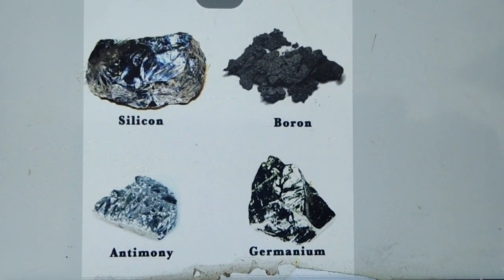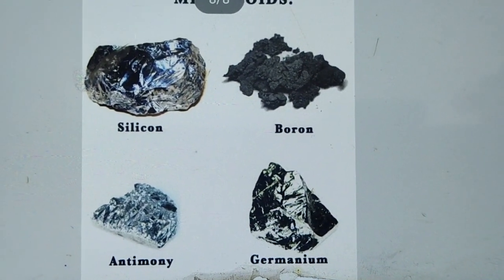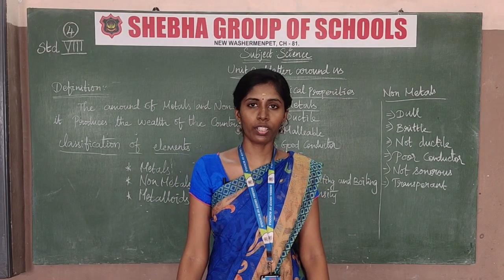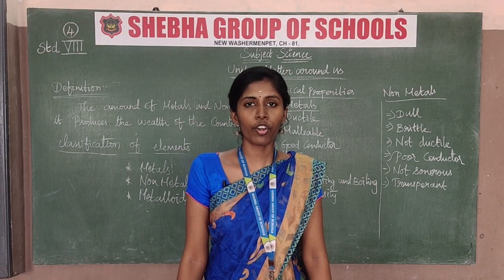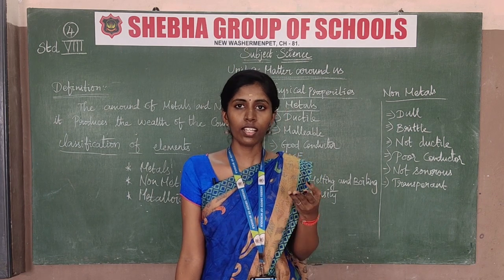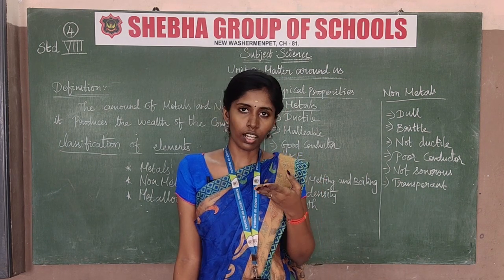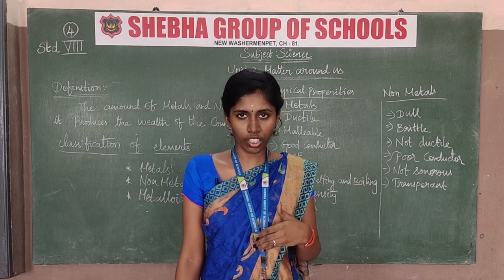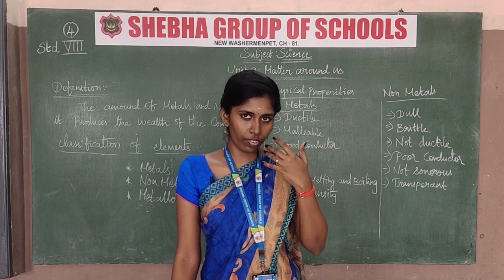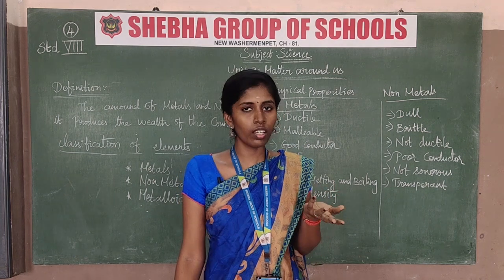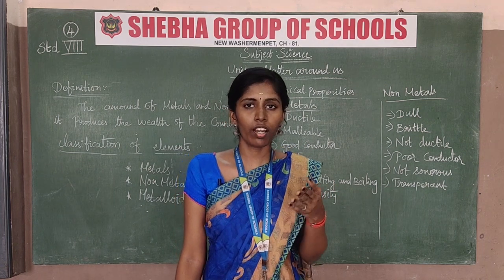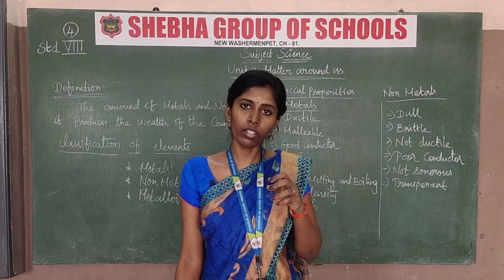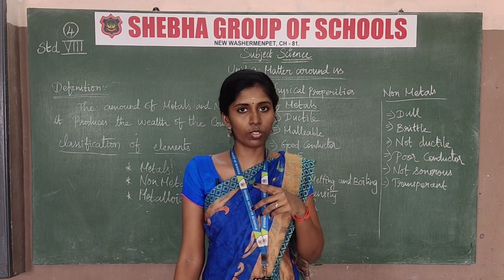Okay. Now we know about the uses of metals, non-metals and metalloids. First, the uses of metals. Metals means gold, silver, aluminium, copper. Gold and silver are used as ornaments. In day to day life we wear ornaments, which means gold and silver. Okay. Copper. Copper is used as wire. It's rope shaped, it's bending. So this is used as wire.